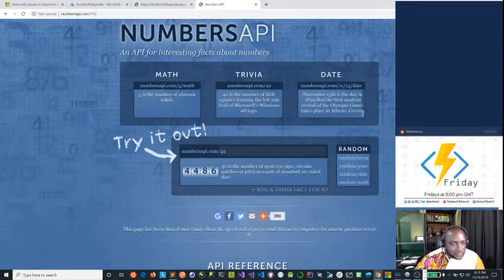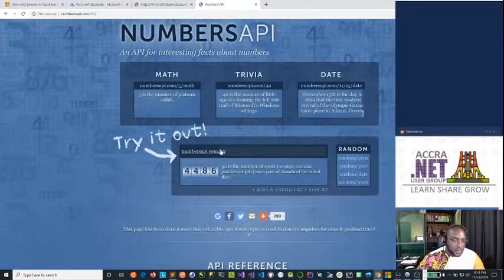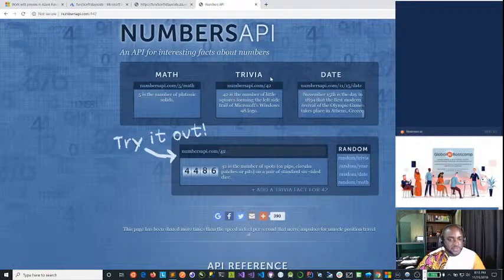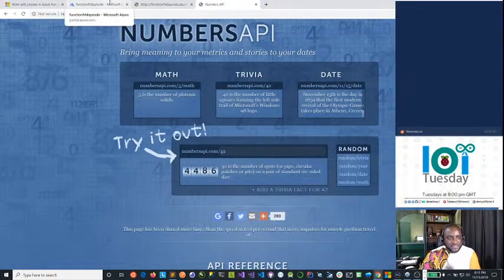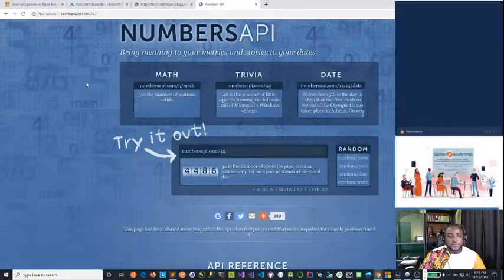Now, by default, if you call the Numbers API with a number like 45 and you don't pass any flag, whether you want a math fact, a trivia, or a date fact, it's just going to give you a random fact from math, trivia, or date. Now, assuming that we want to use this single function we have to trigger either math, trivia, or date, let's go back here.